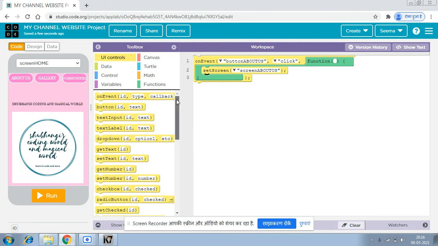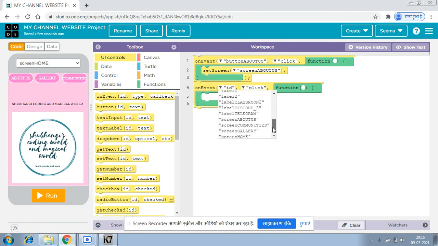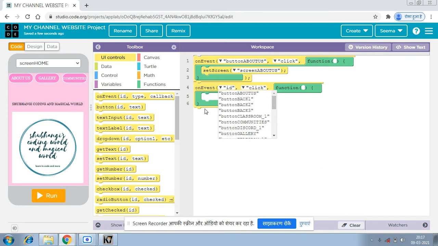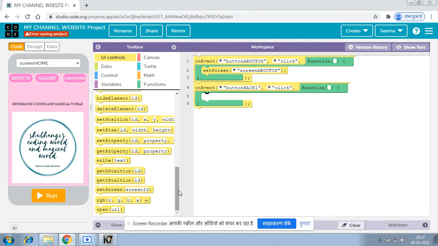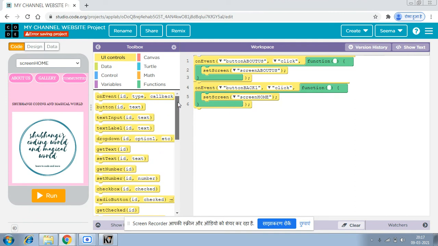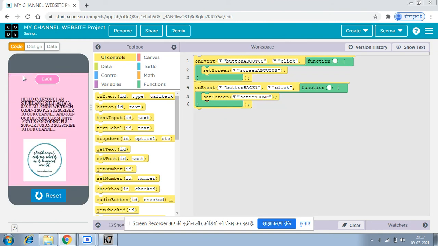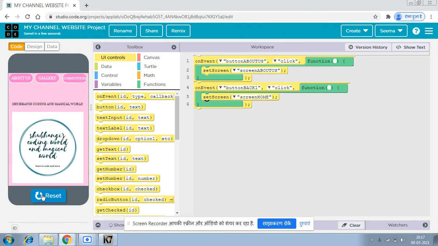And now on event, when the back one, where is it? Yeah, back one is pressed, then just set a screen by button home. Just set a screen about us to screen home. Okay, and after that, now let me run it and see. Yeah, back. Yeah, so it is working.